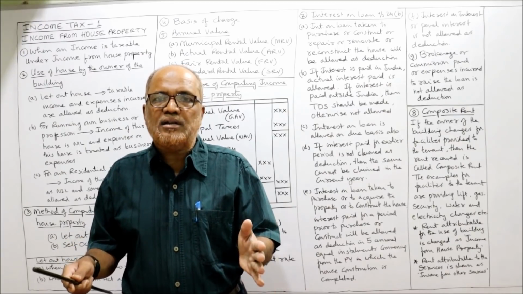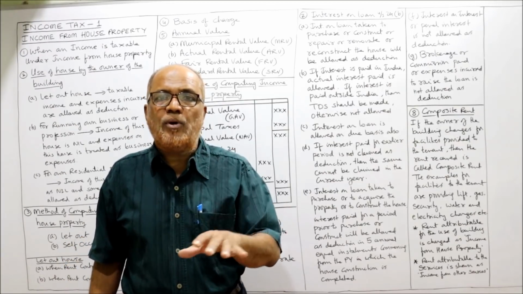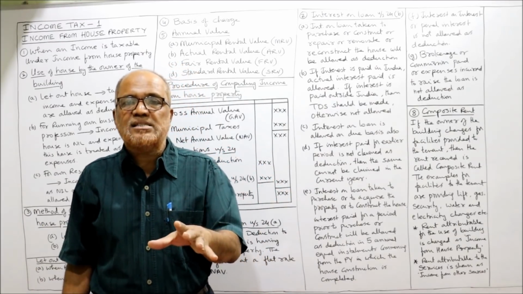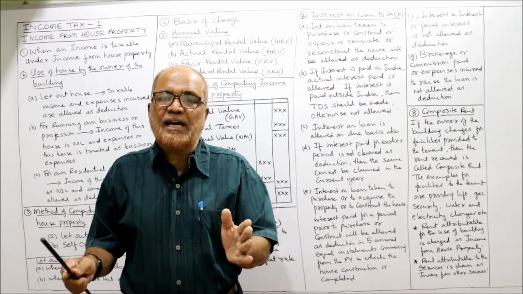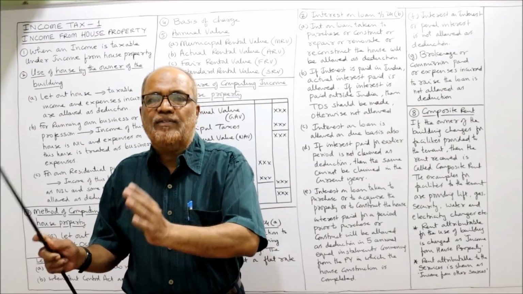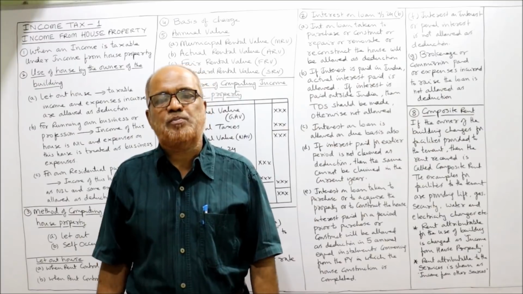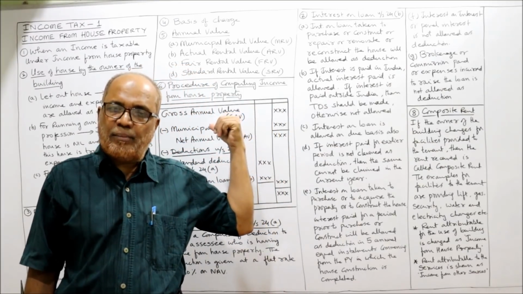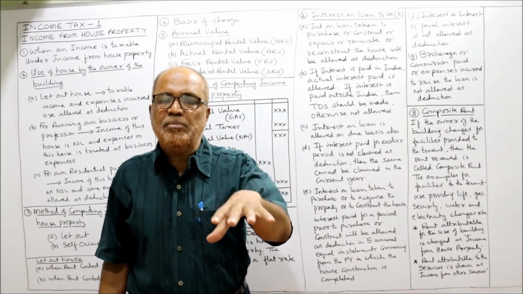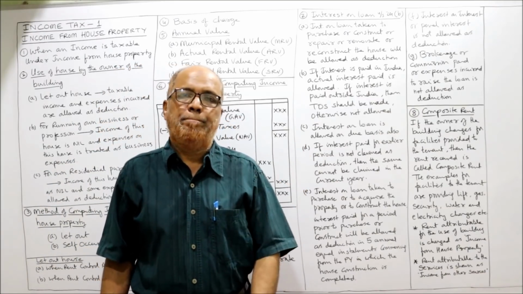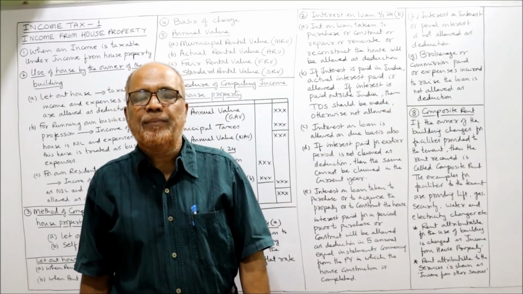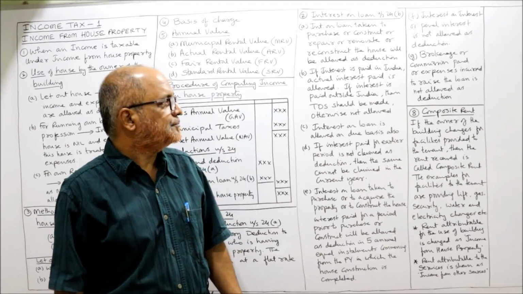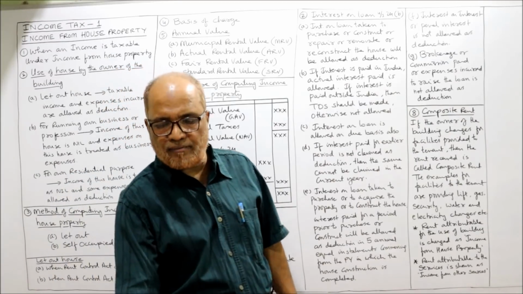So only house rent is 20,000. 30,000 is the composite rent. 10,000 extra is charged for facilities provided. So the Income Tax Act says we have to segregate the rent of the building and the charges for the services provided. The rent of the building is taxable under the head income from house property, whereas charges made for facilities provided are taxable under income from other sources. These are the points we have discussed so far. Up to composite rent we have completed.